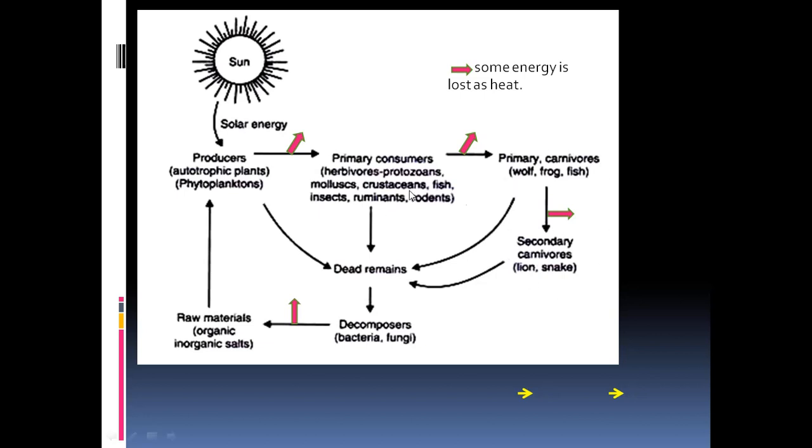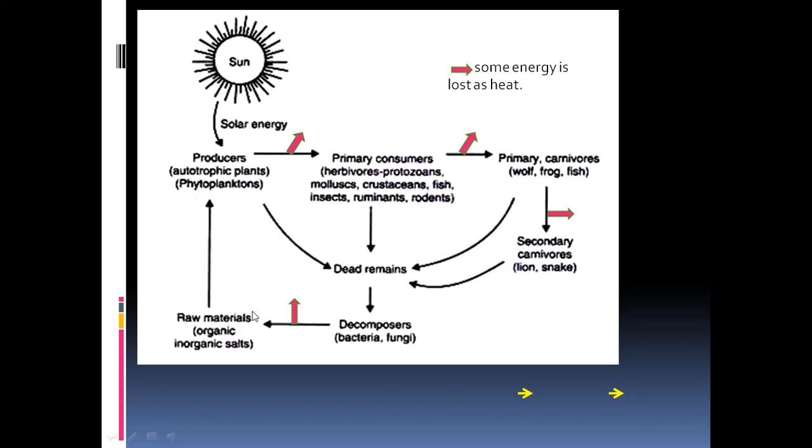Now, when all these die out, the producers, primary consumers, then the carnivores, and their bodies are acted upon by bacteria and fungi, decomposition takes place. During decomposition also, the organic matter is completely broken down by these fungi and bacteria to get energy for their survival, and at the same time, a large number of mineral nutrients are released into the soil, and these raw materials, organic and inorganic salts in the soil, will again help the producers to grow.